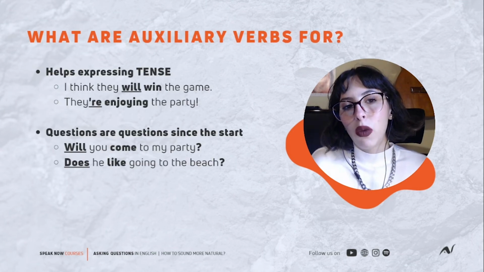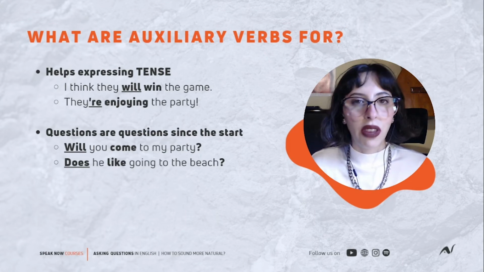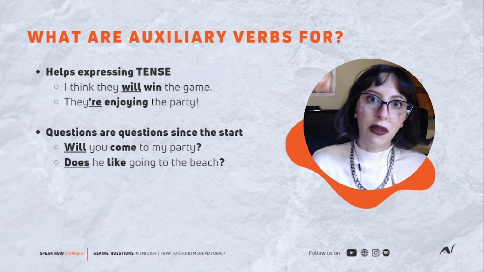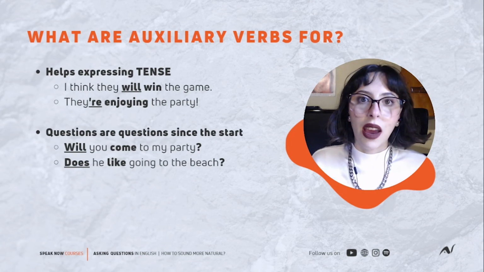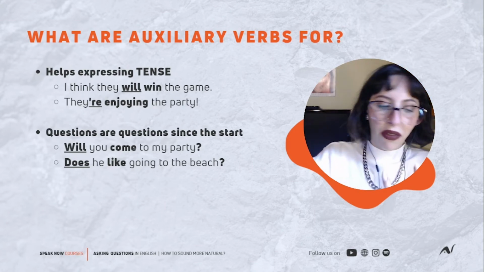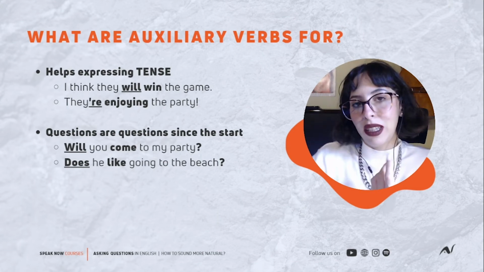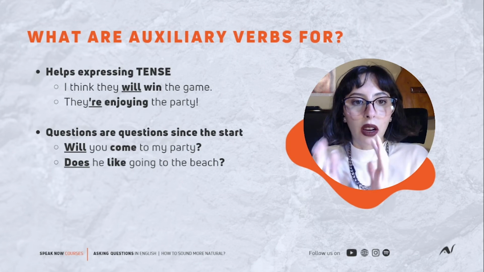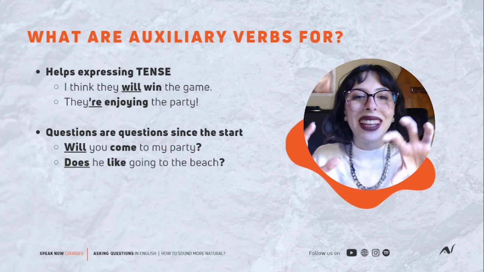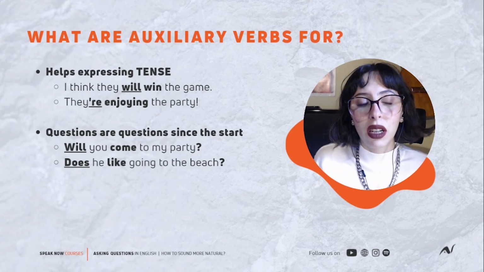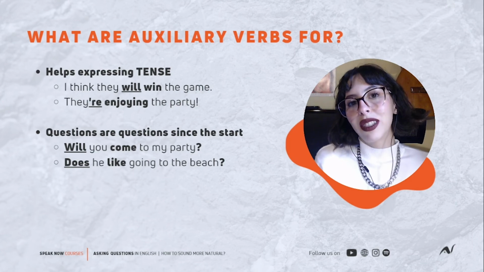But basically, what the auxiliary verbs do and what they are for especially two things. First is expressing the tense. It's very clear when I see will that it's future, for example. Expressing tense, it helps me express the verb tense if it's future simple, continuous, if it's perfect, if it's past, if it's present. I know those things. Time and tense, they are formed by the combination of the form of the action verb and the auxiliary verb. So they are 50-50 working on that. And also the questions, you know that they are questions since the beginning.